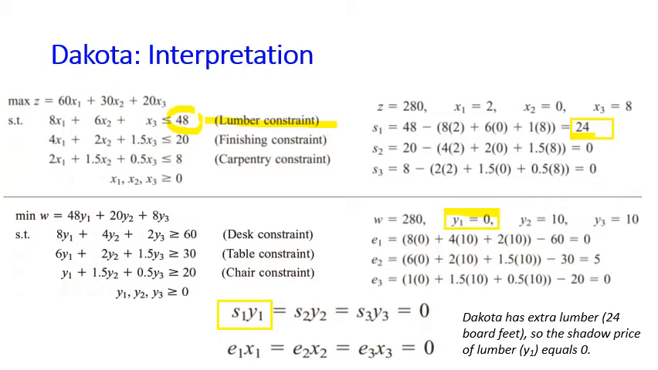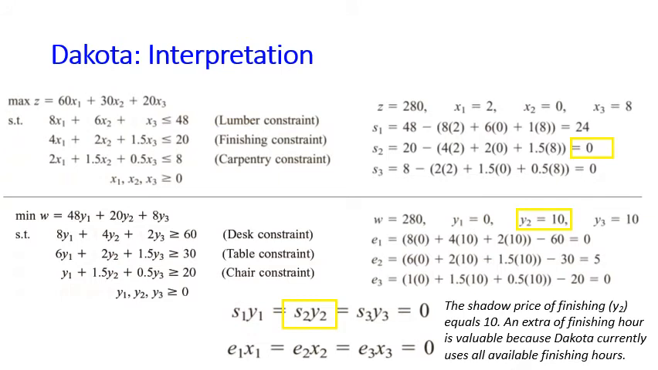Remember that the dual solution is the shadow price for the corresponding constraint. Because we still have extra lumber that we do not use anyway, the value of an extra lumber equals 0. We do not need any more lumber. So complementary slackness also shows that if we still have slack for a resource, then the corresponding dual variable, or the shadow price for that resource, equals 0.